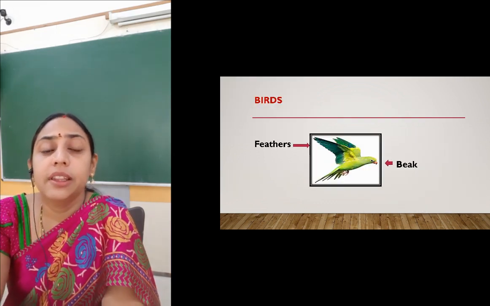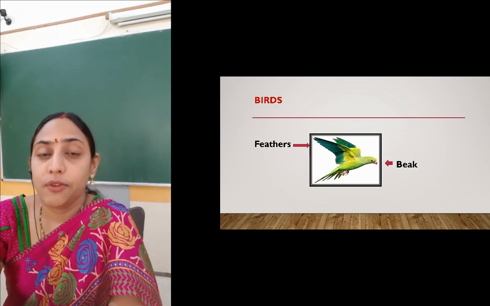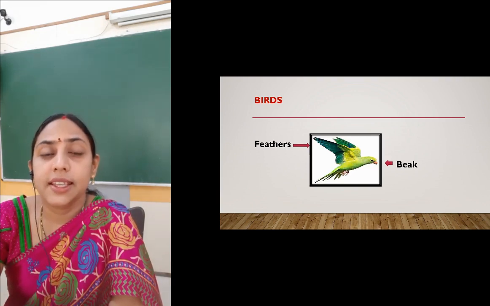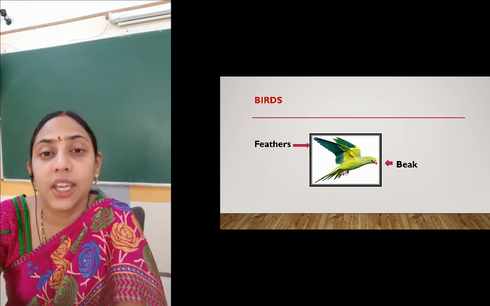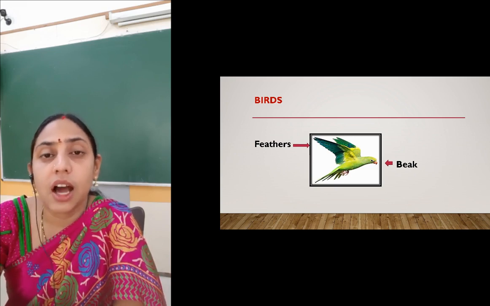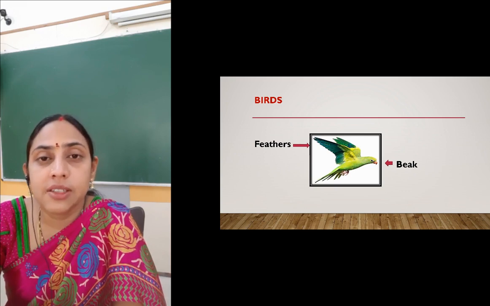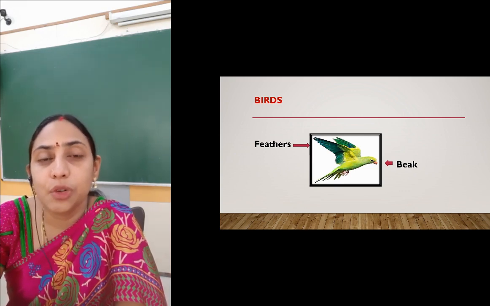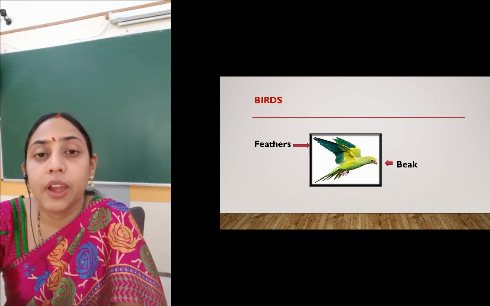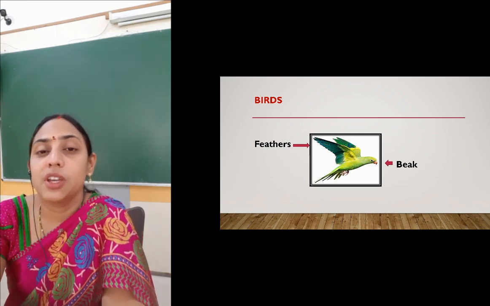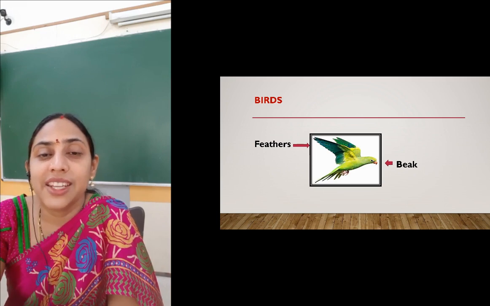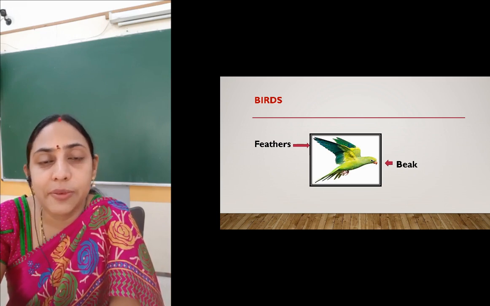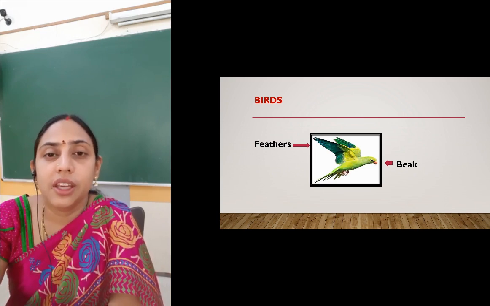Then the birds have wings. Birds have only 2 legs, but the other 2 limbs are modified as wings. These wings are covered with feathers that help the bird to fly, right? And they have a very special part in the form of a mouth that is called a beak, that helps the bird to eat their food.